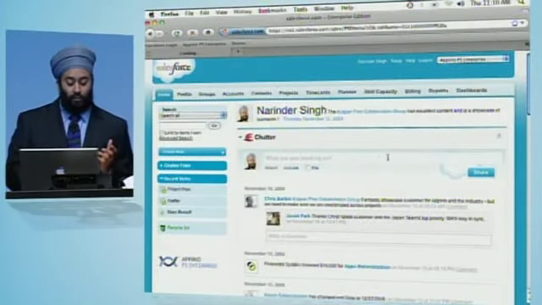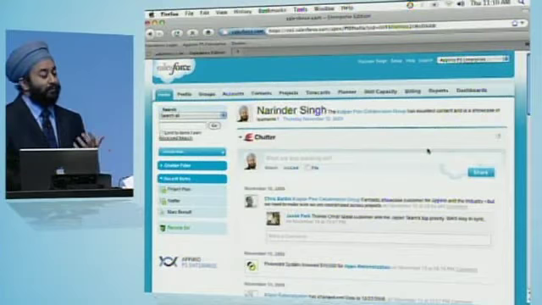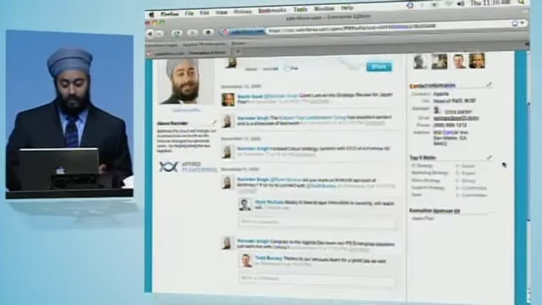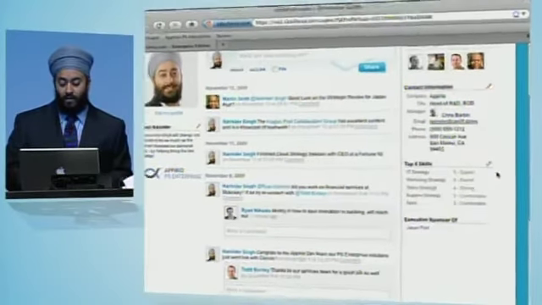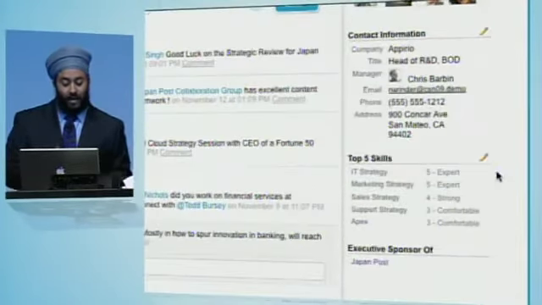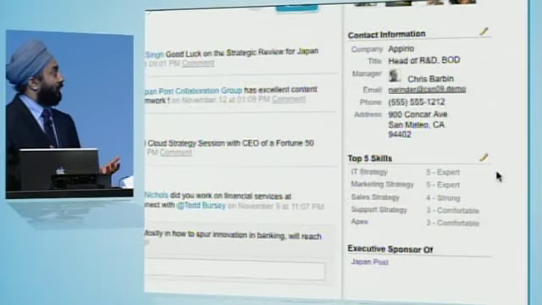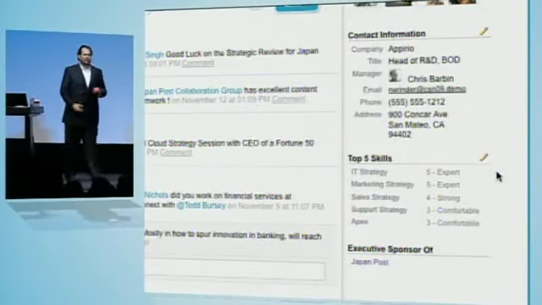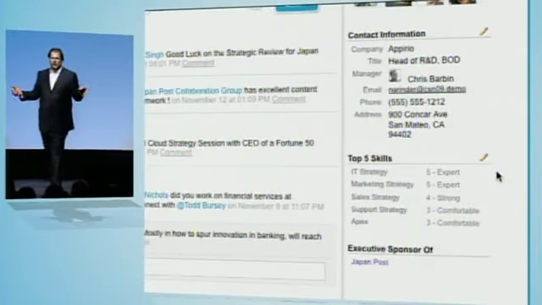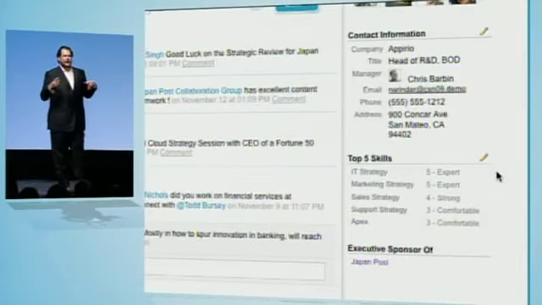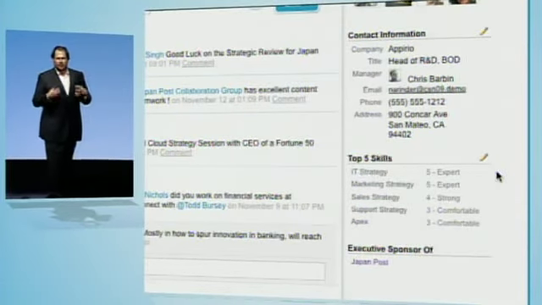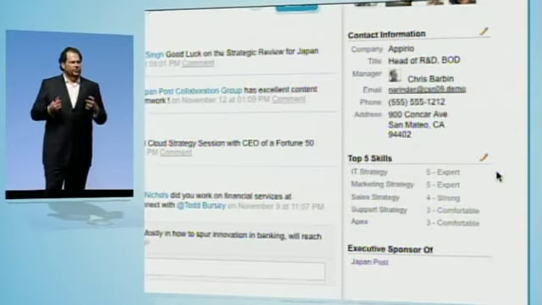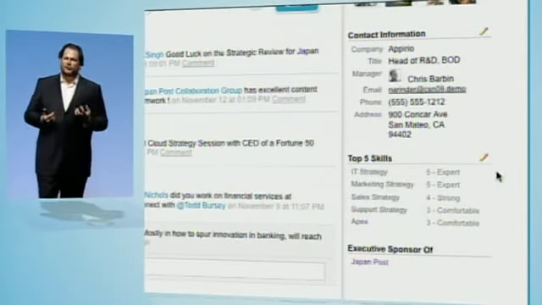So yesterday, you showed profiles, but let me give you an idea of what profiles mean for a professional services business. For a professional services business, of course, we care about the same profile and contact information that you have. But notice what I have on this screen is the top 5 skills that are relevant to me. So now this is a key and seminal point of the demo, and I'm sure all of you are getting this, but I just want to stop here and talk about this. Because Force.com is what all of our apps are built on, and because Chatter is built on Force.com, Narinder needs to build skills capabilities into his profiles.